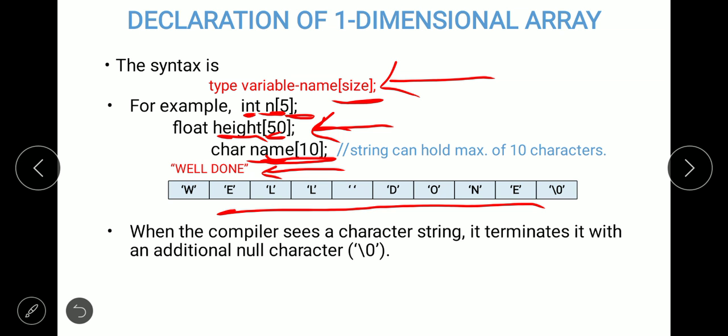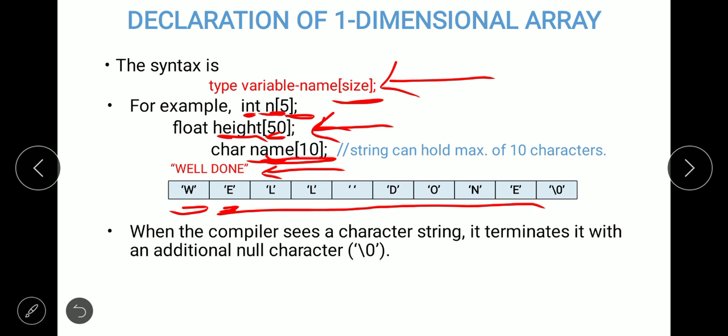It cannot hold more than one character in one memory location. So W is stored in the first memory location and then E. Observe here, all are stored as characters. Characters are represented by single quotes. Even though it is a string, they are stored as characters.